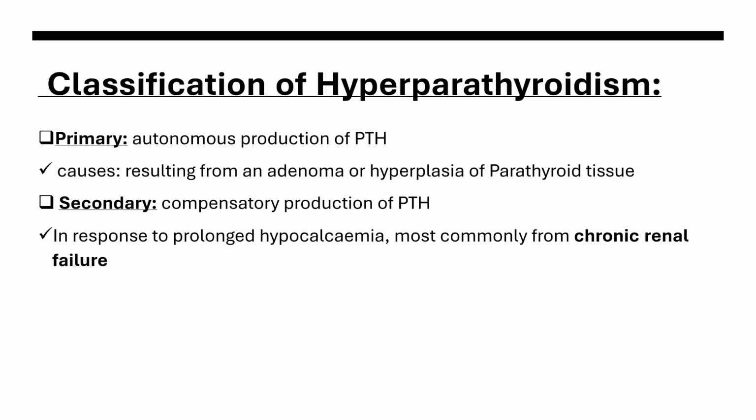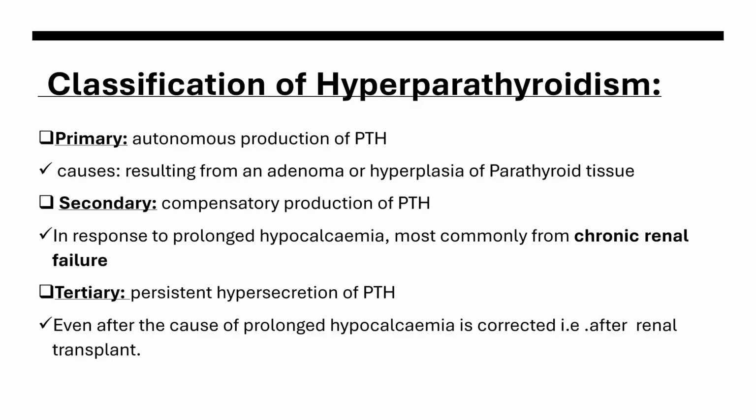And tertiary is where there is persistent production of the parathyroid hormone. The hypocalcemia is corrected, but still there is overproduction of the parathyroid hormone, and that results in tertiary hyperparathyroidism, and that is mostly seen after renal transplant.